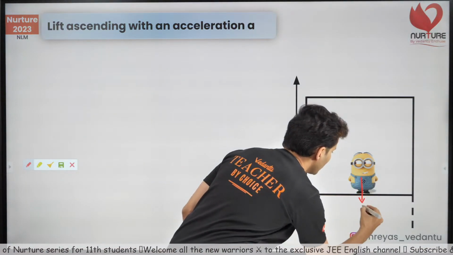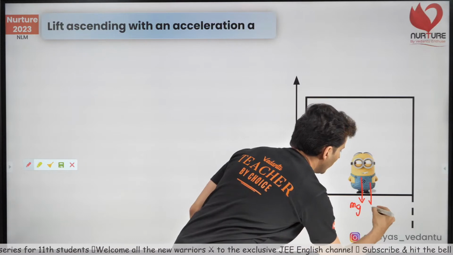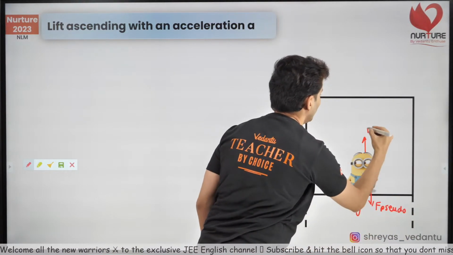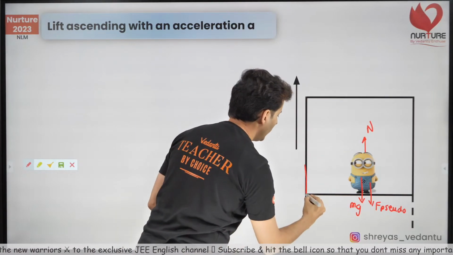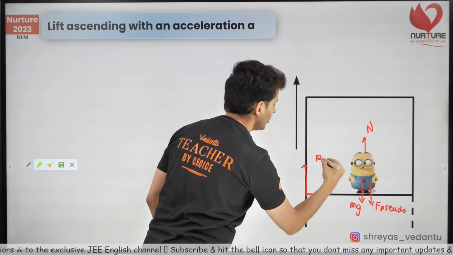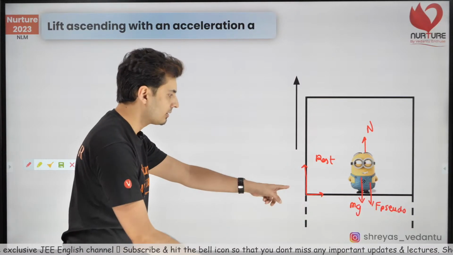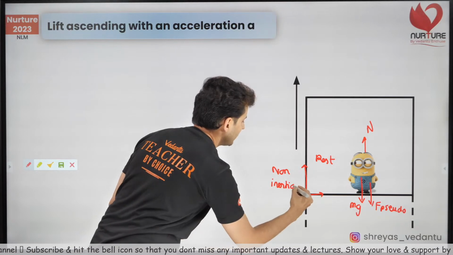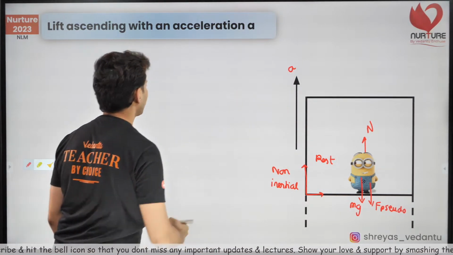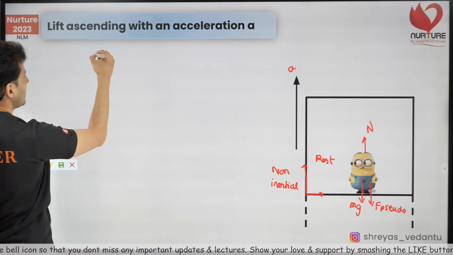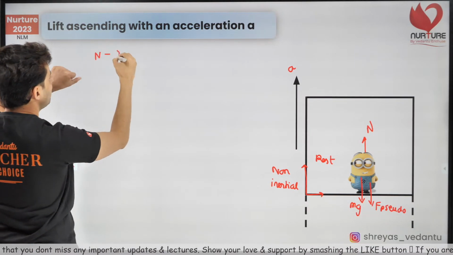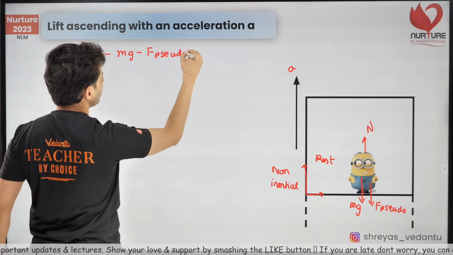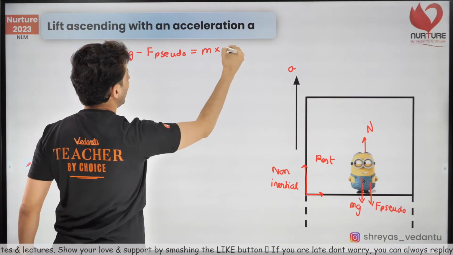So there is not only mg force but also the pseudo force, and obviously there is normal, and from this frame of reference you are at rest. Obviously this is non-inertial because you are accelerating with A. Hence, I would say normal, upward force minus mg minus the pseudo force, all the forces on the left hand side, is equal to mass into acceleration.